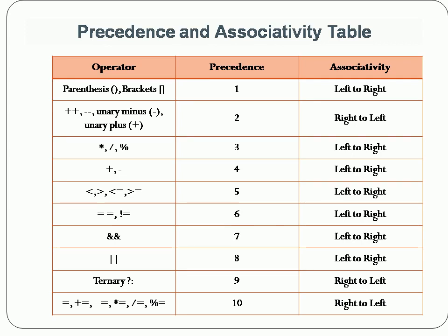Left to right means it starts executing from the left side operations to the right. If the associativity rule is right to left, it starts executing from the back to the front. So this is a table which gives the precedence and associativity of all the operators available in the C programming language.